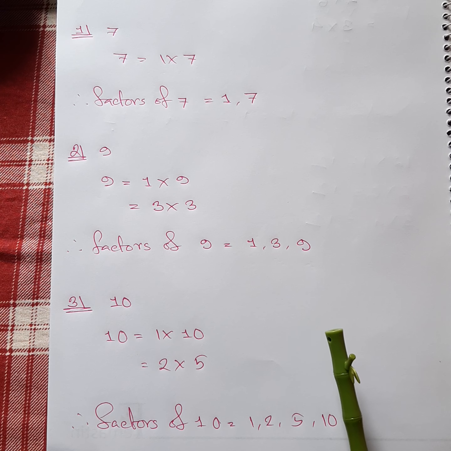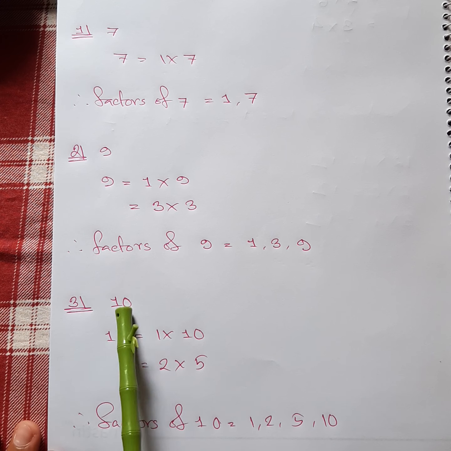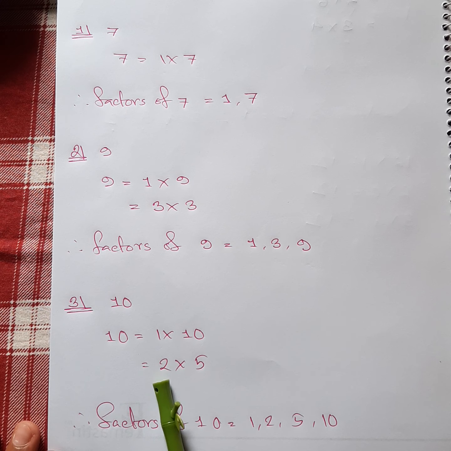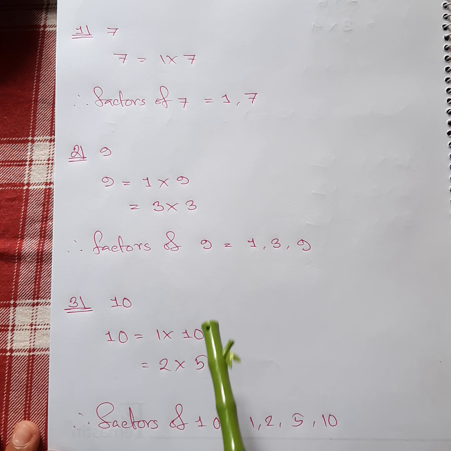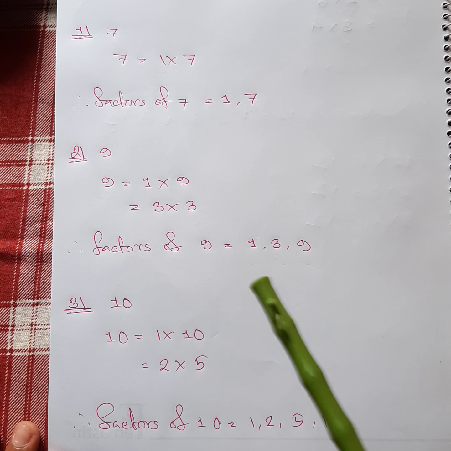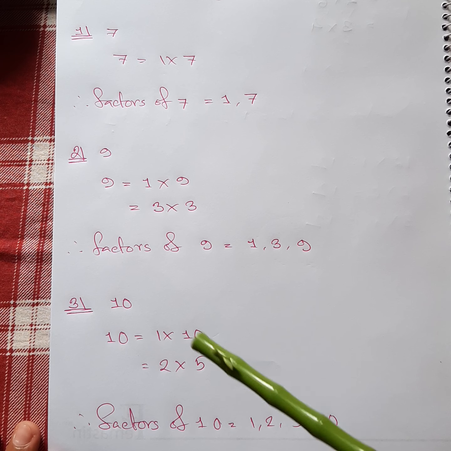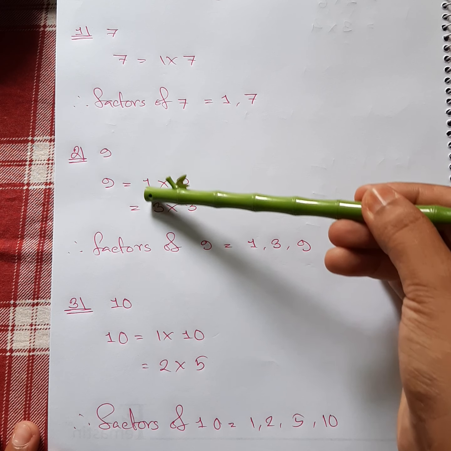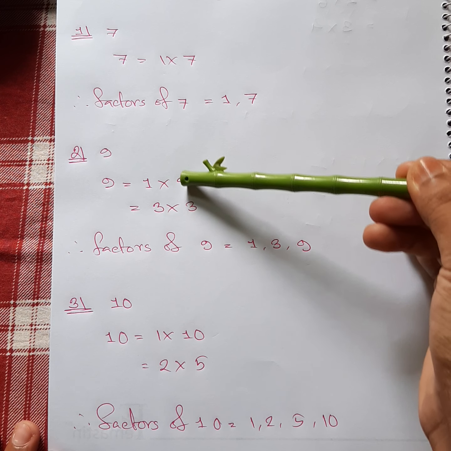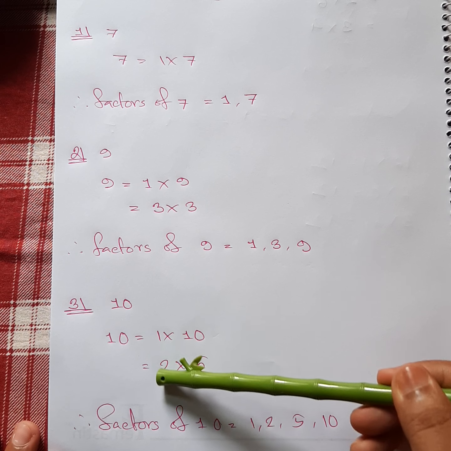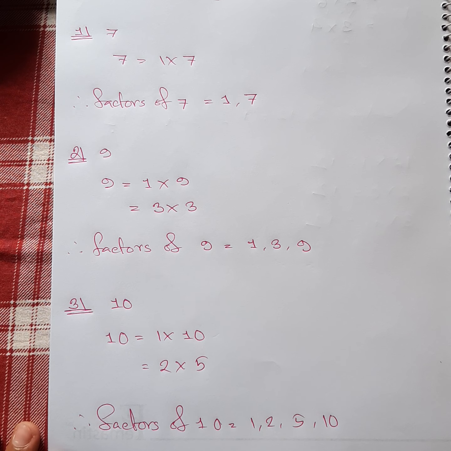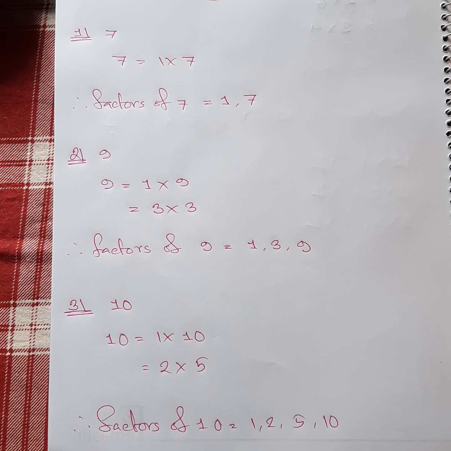Now the number 10, hopefully you can see it properly. 1 ten is 10, 2 fives are 10. Here the factors of 10 are 1, 2, 5 and 10 itself. You can see that I have written them in a U shape. Every time I write factors, I go up, down and up, a U shape. If you follow that, it will be beneficial for you.